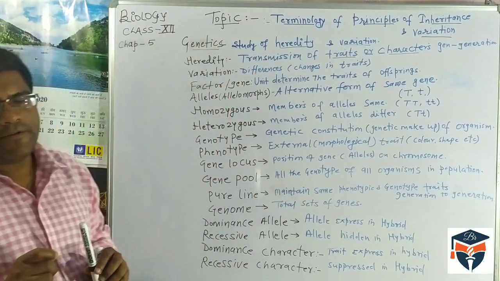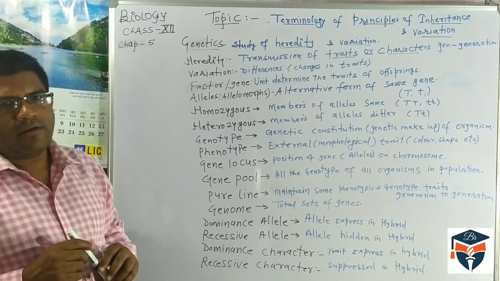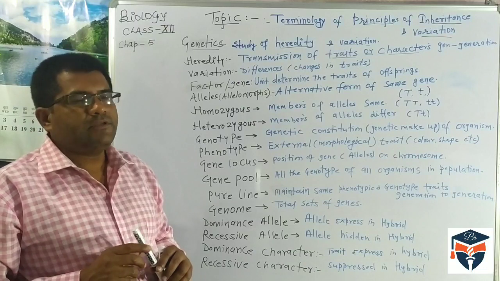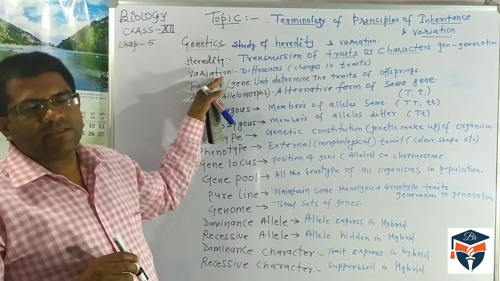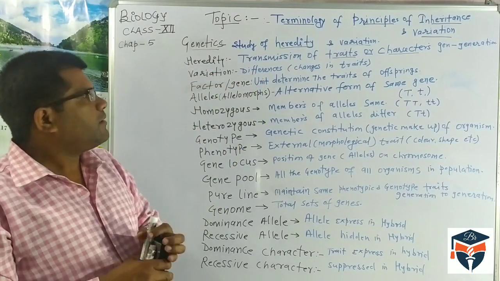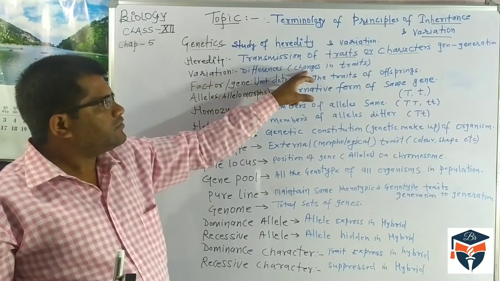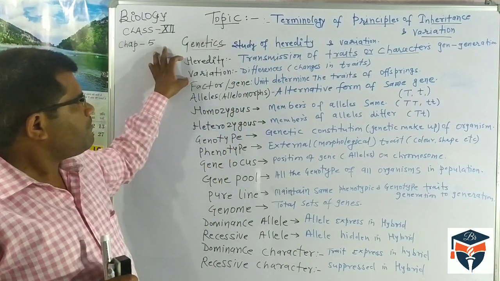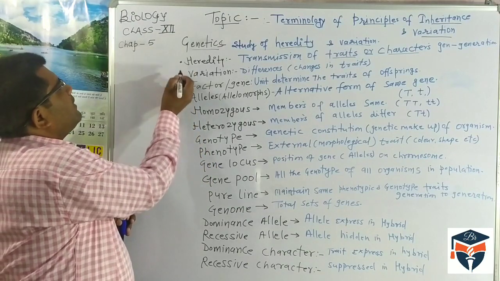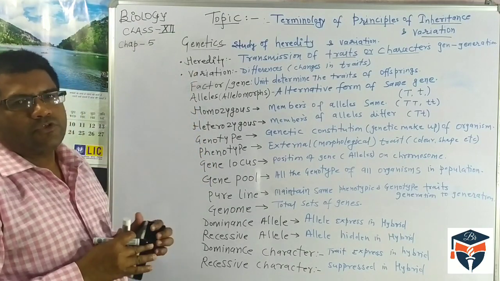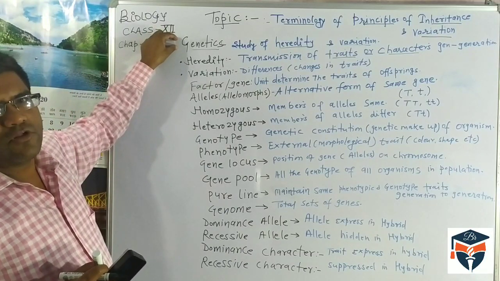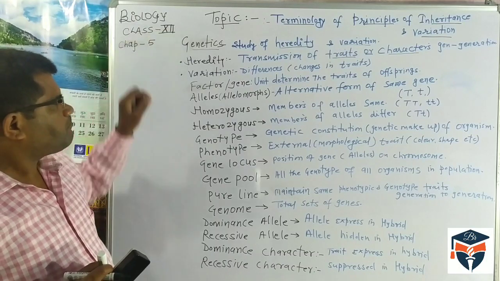Sometimes we observe that children differ from their parents. They do not show the similarities. It means they show variations as compared to their parents. So this study of variation, the study of differences, the study of changes in the trait, is called variation. Thus we have two important topics, heredity and variation. The study of heredity and variation is dealt with by the branch that is called genetics.